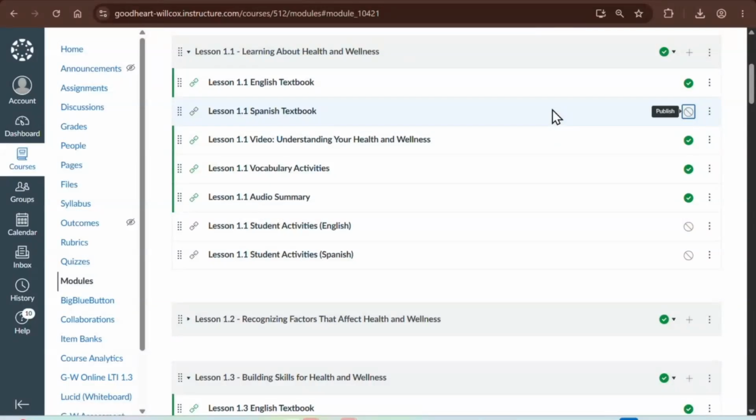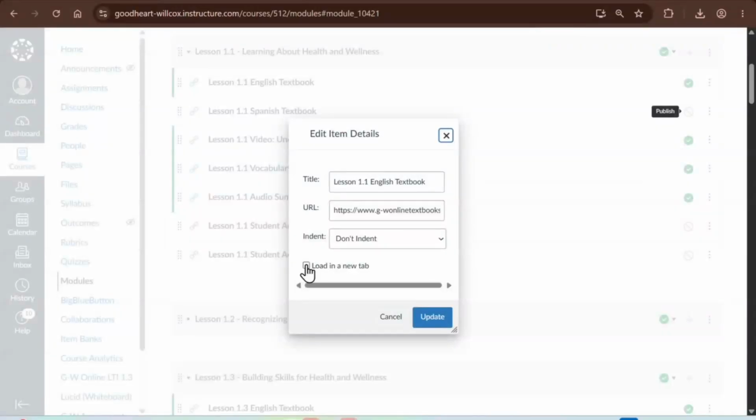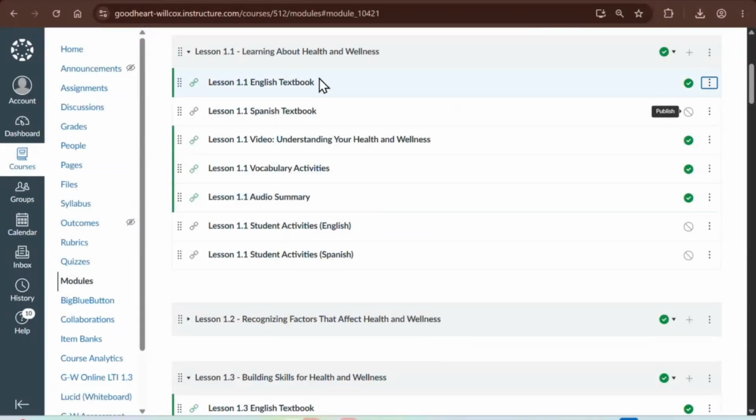Now, if it ever arises that you have a student who speaks another language other than English or Spanish, we can translate our text, but as a teacher, you need to do one step prior. So the 3 dots, just click the 3 dots, click edit, and then the button right here that says open in a new tab. That's all you have to do, and click update. Now that's going to update for all students. That's all you have to do, but it's only updating for lesson 1.1.